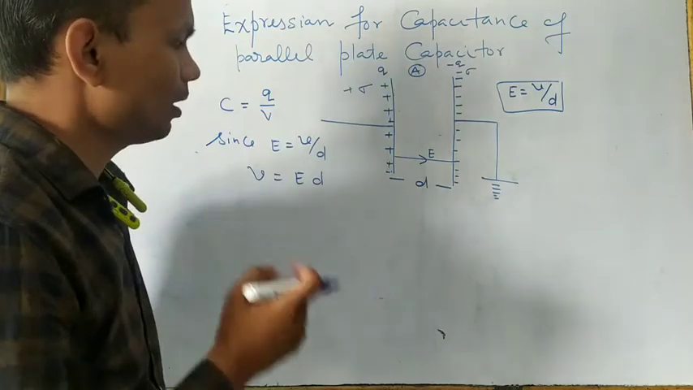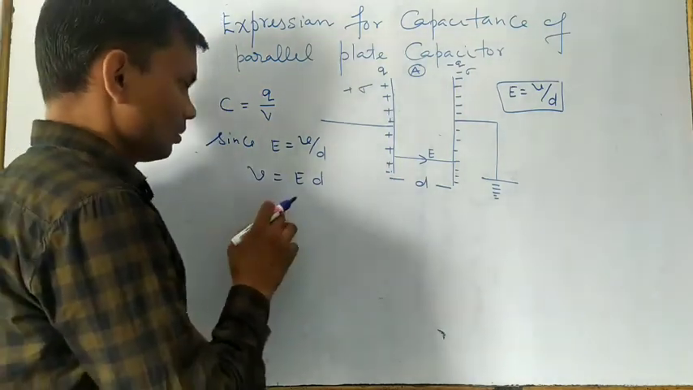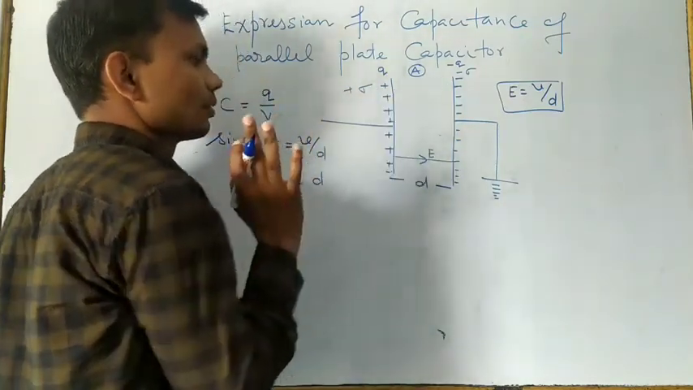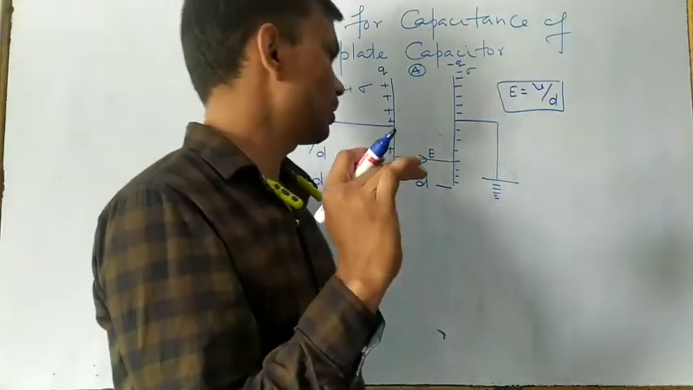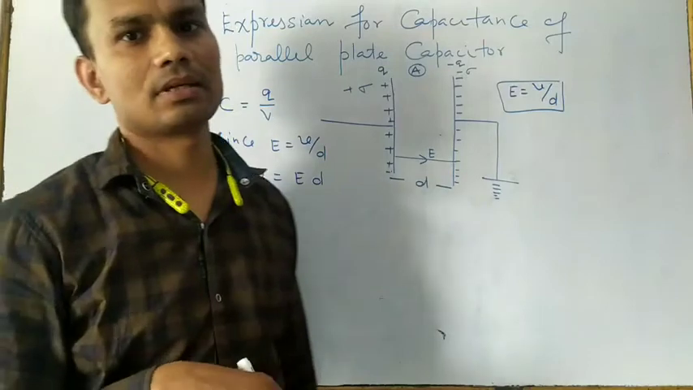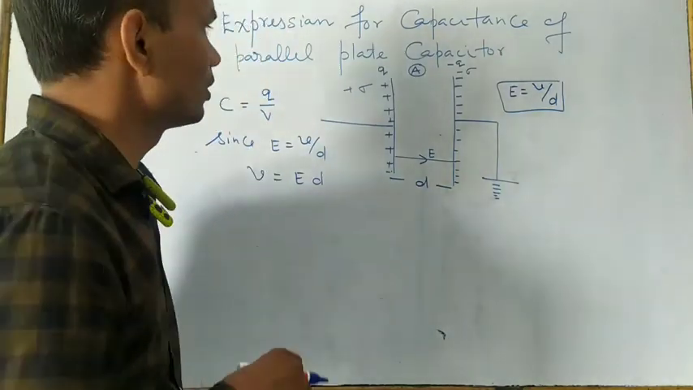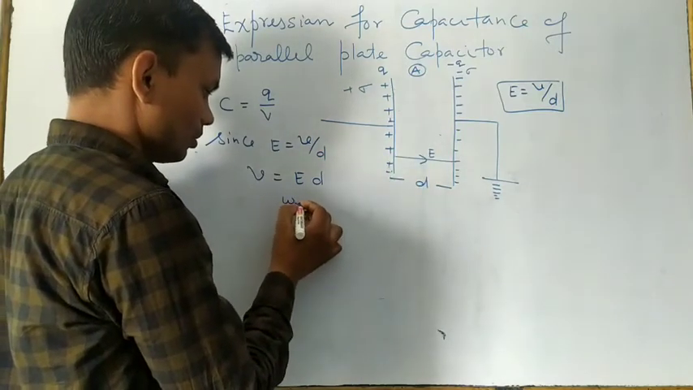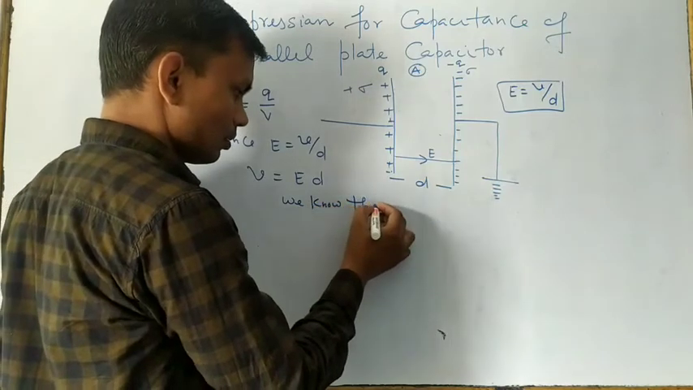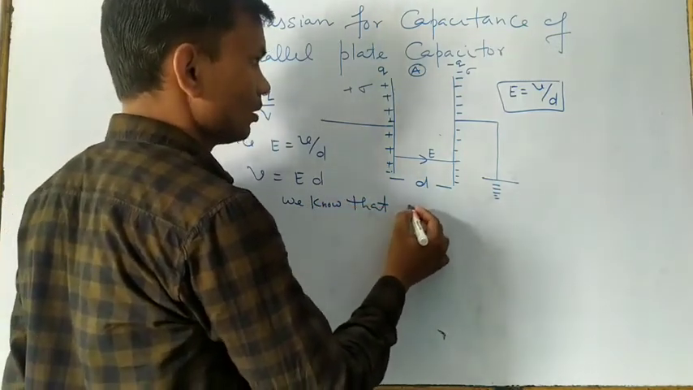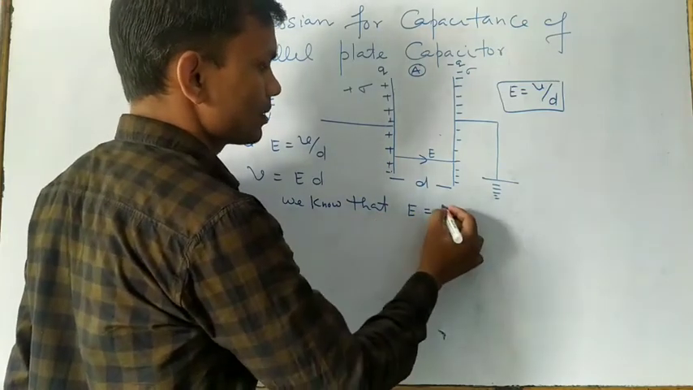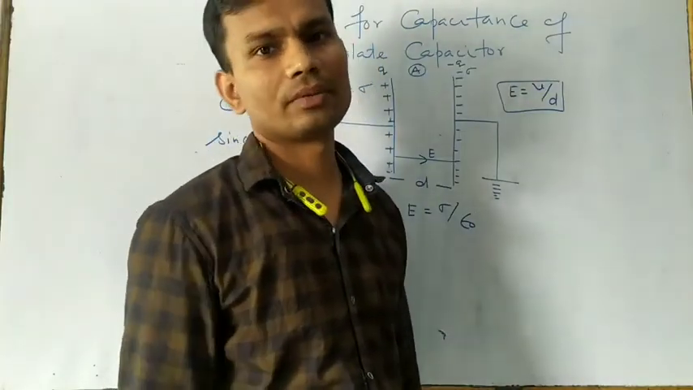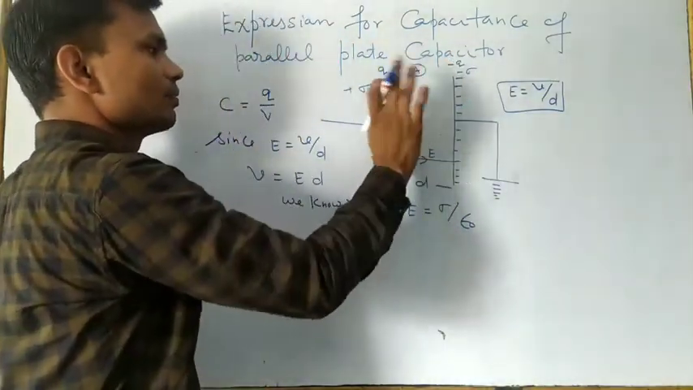So how can we calculate the electric field? Since we know the relationship between electric field and surface charge density, and you know that electric field is directly proportional to the surface charge density, or E equal to sigma upon epsilon naught. We know that E is equal to sigma upon epsilon naught, where epsilon naught is the permittivity of free space, or the permittivity of the vacuum, because here we are taking that there is no medium.